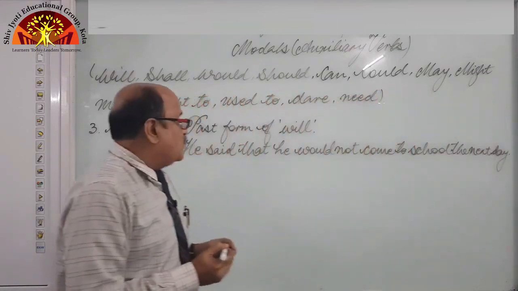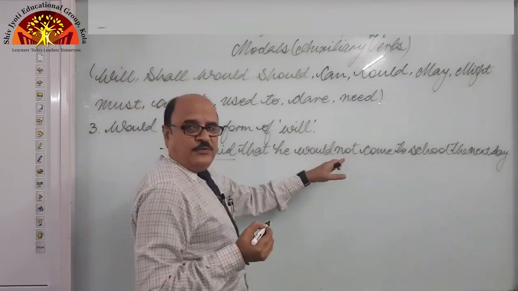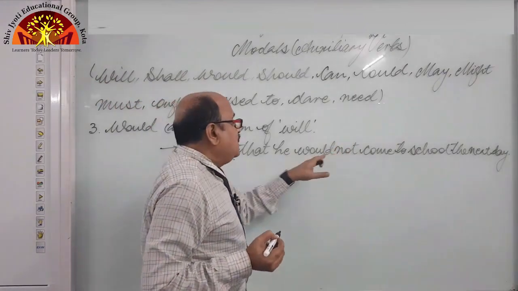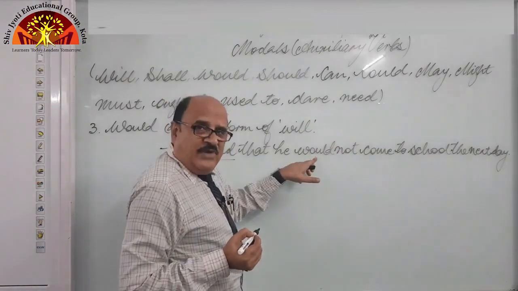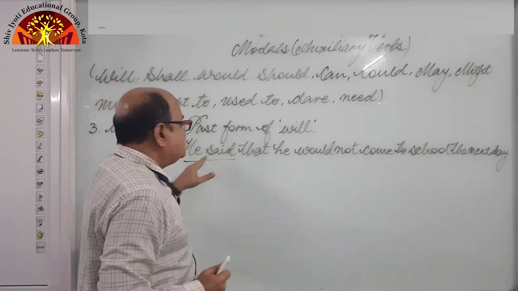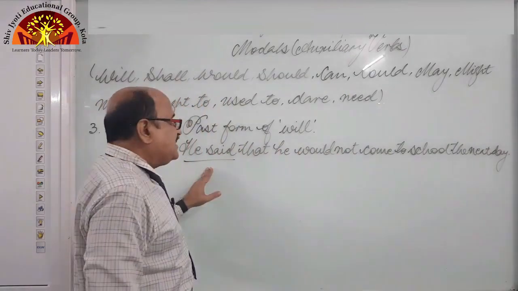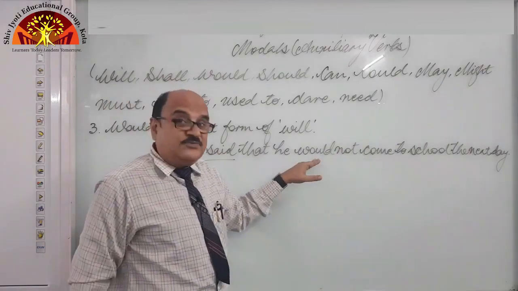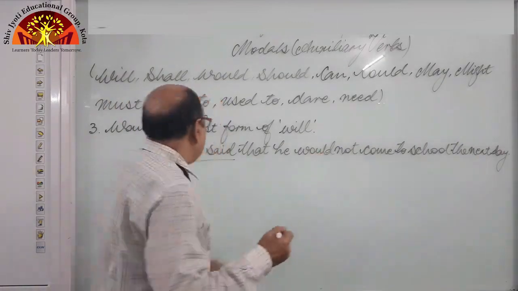Okay students, you can say he said, this is past and this is future, so will is not to be used, but instead past form of will, because this is past. If it is he says, then we will use he will not come, but this is past, so here also past form will be used. So he would not come to school the next day.